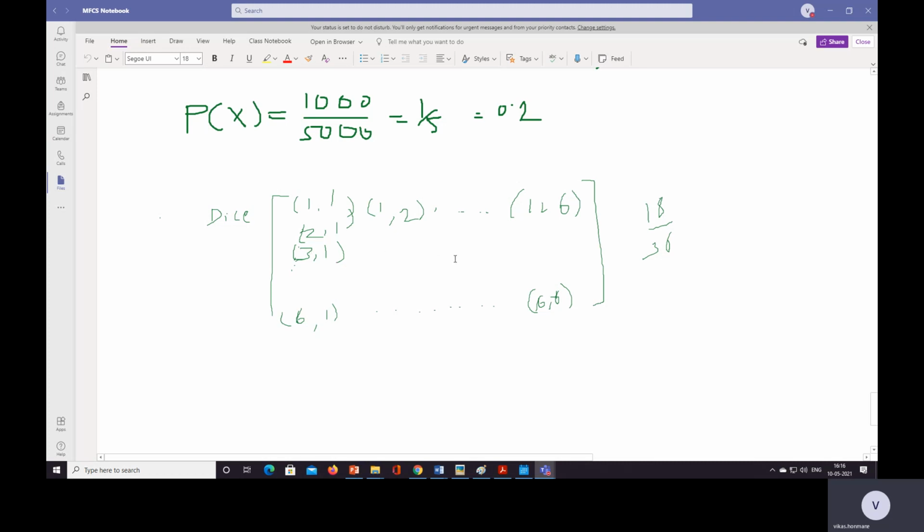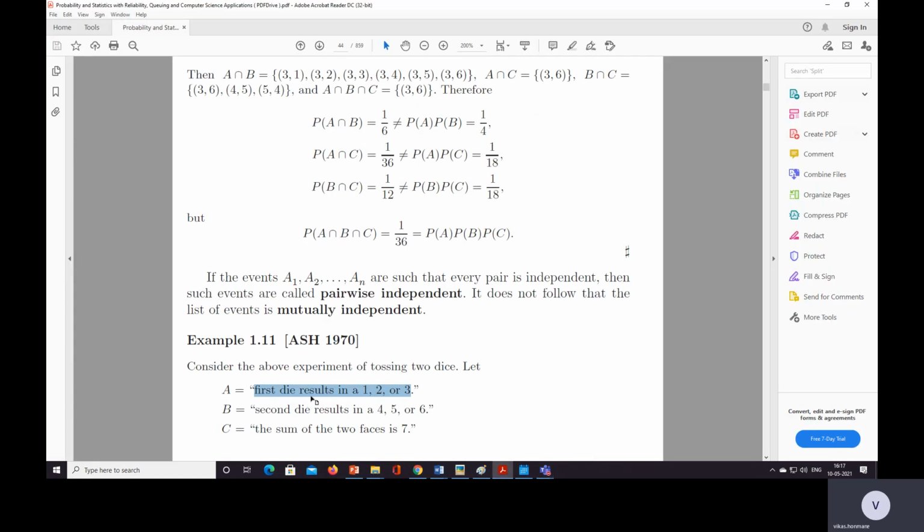In the third row also we got 3 1, 3 2, 3 3, 3 4, 3 5, 3 6. That is the event of our interest. The total sample space is 36, and there are 18 such values: 6 in the first row, 6 in the second row, 6 in the third row.